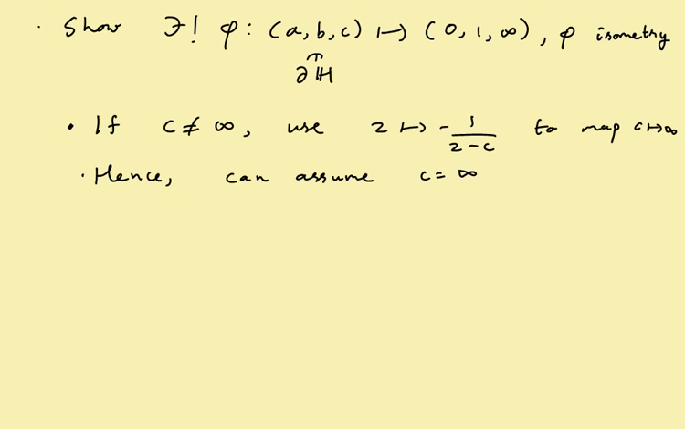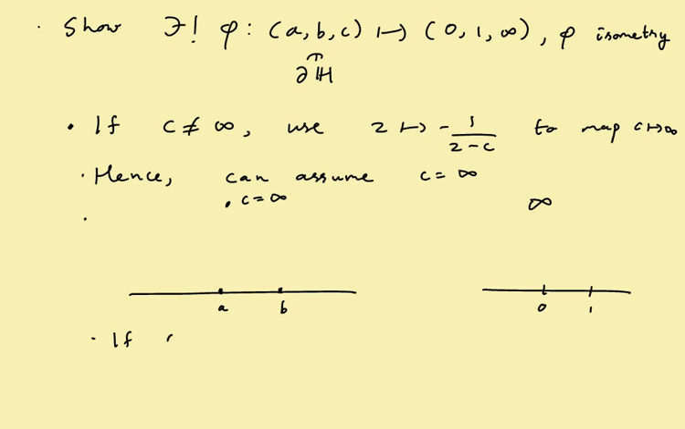Okay, now let's go a little further. So here we have the real line, and we have C equals infinity, and we have points A and B. Okay, and here we have infinity, and we have 0 and 1. Now in the picture I have drawn A to be before B. Okay, but if A is greater than B, we apply a reflection.